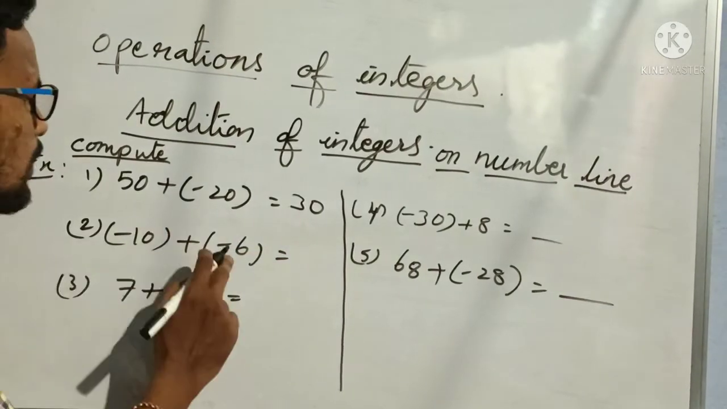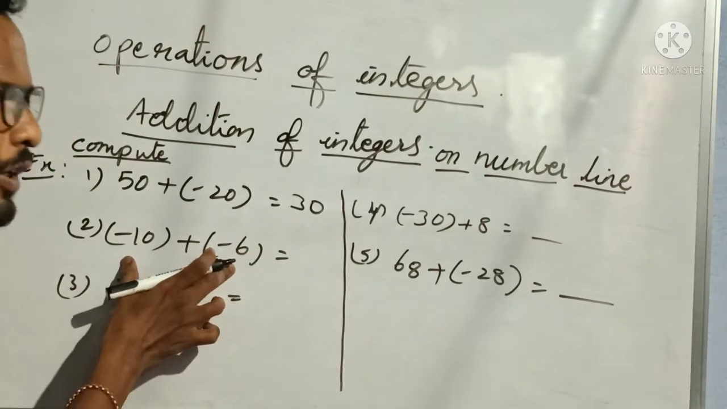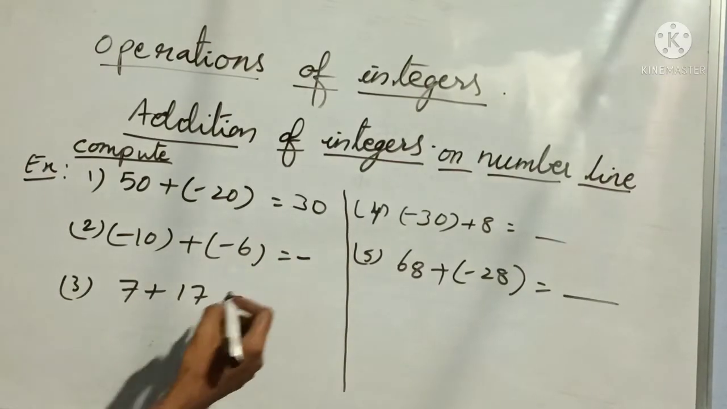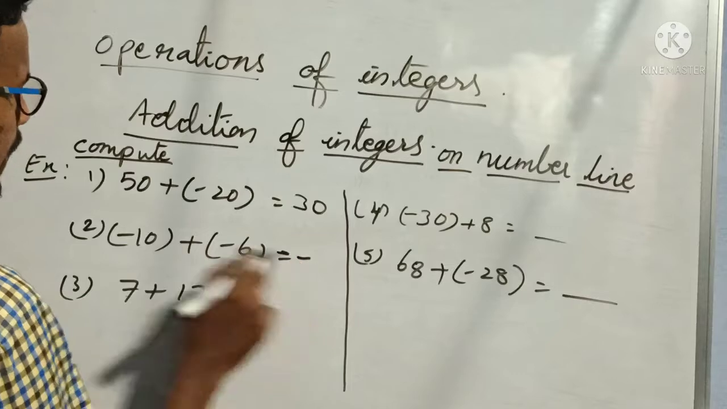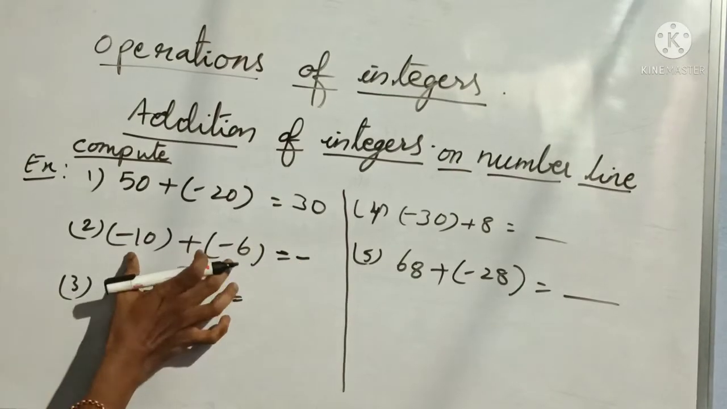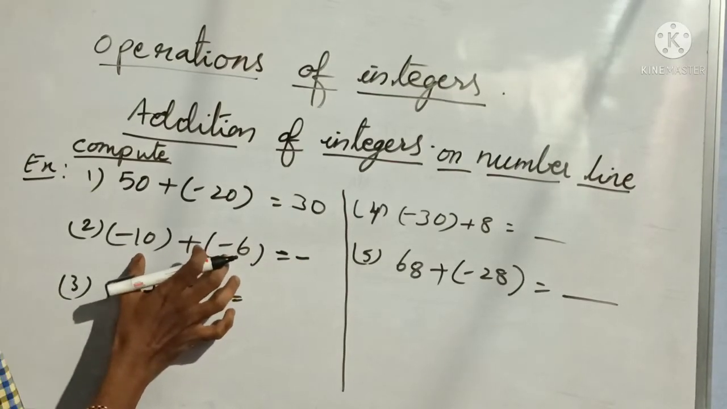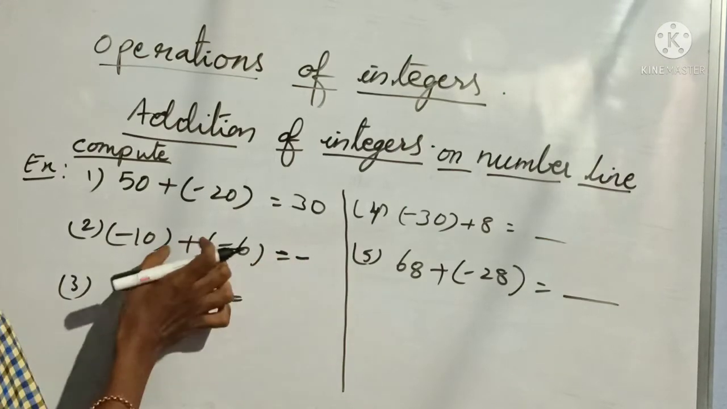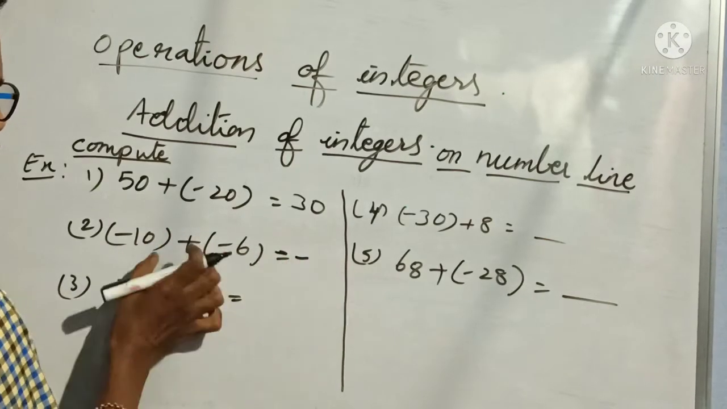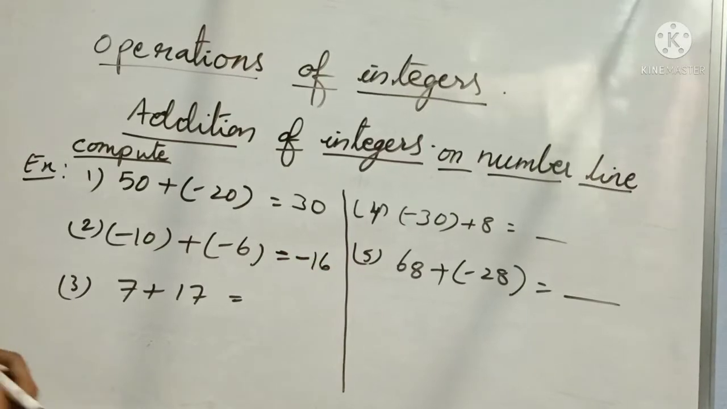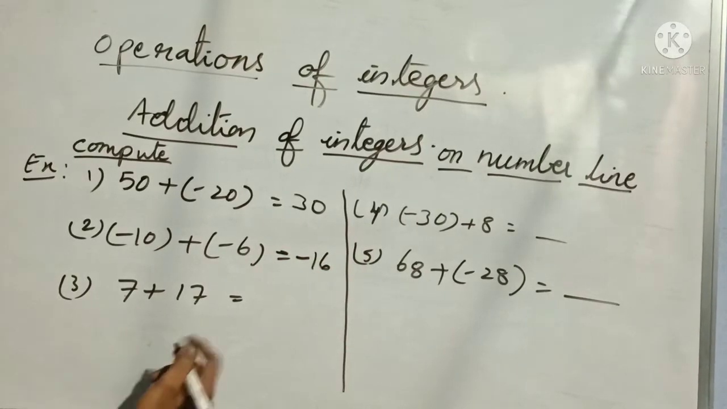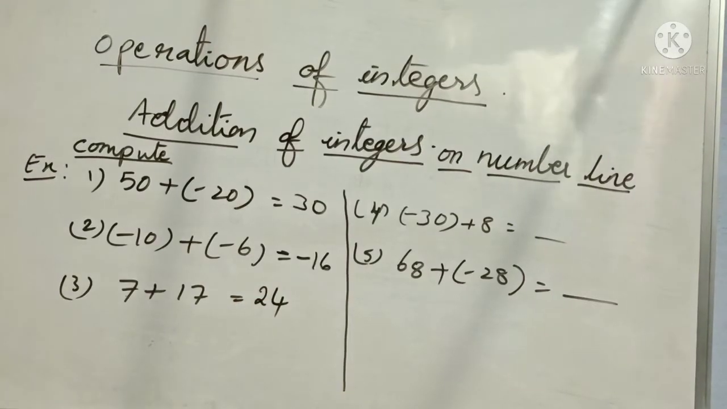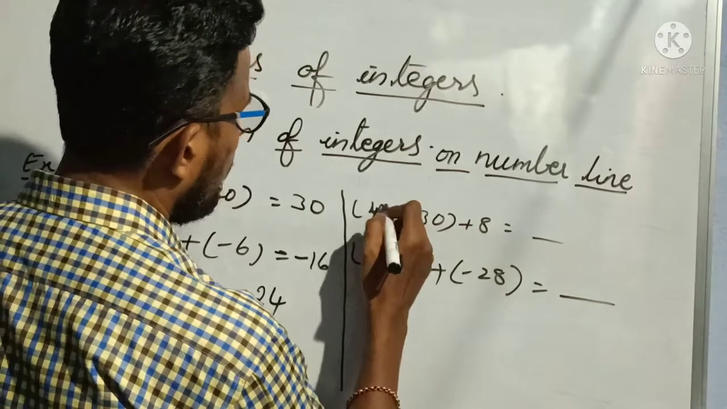Next, minus 10 plus minus 6. The sum of two negative integers is always negative. So without any doubt, first you write the sign minus here. Then you add 10 plus 6. When you see the sum of two negative integers, you should add, understood? And keep the minus sign as it is. Minus sign must and should stay, and 10 plus 6 is 16. Clear? Sum of two positive integers, 7 plus 17, the answer is 24.